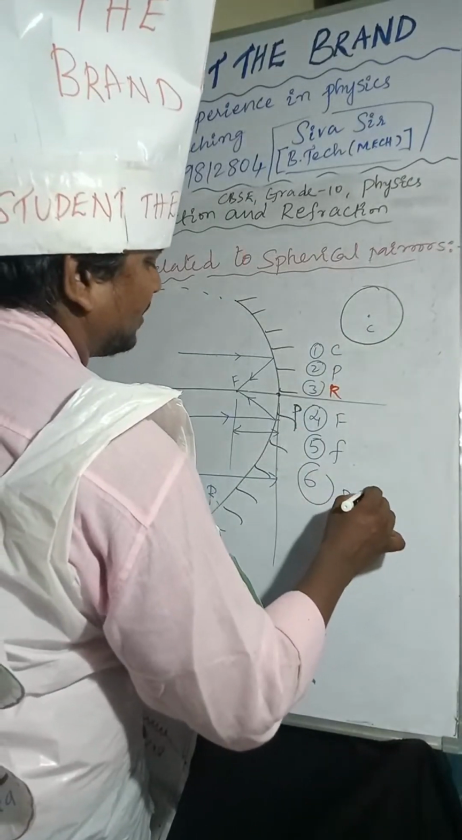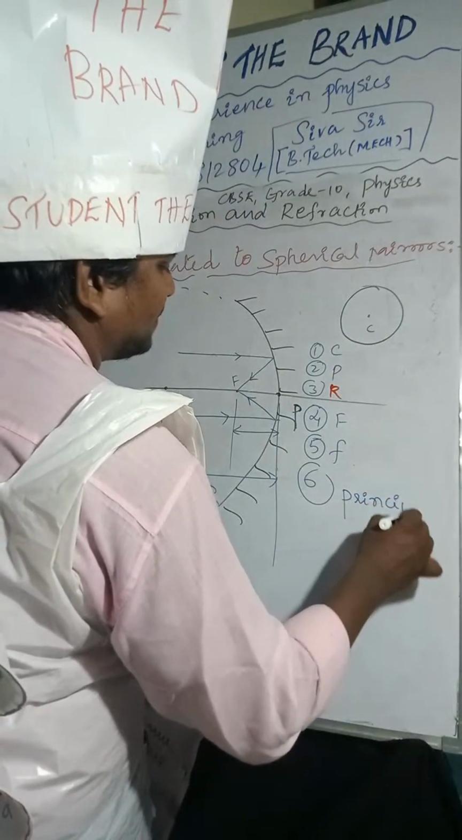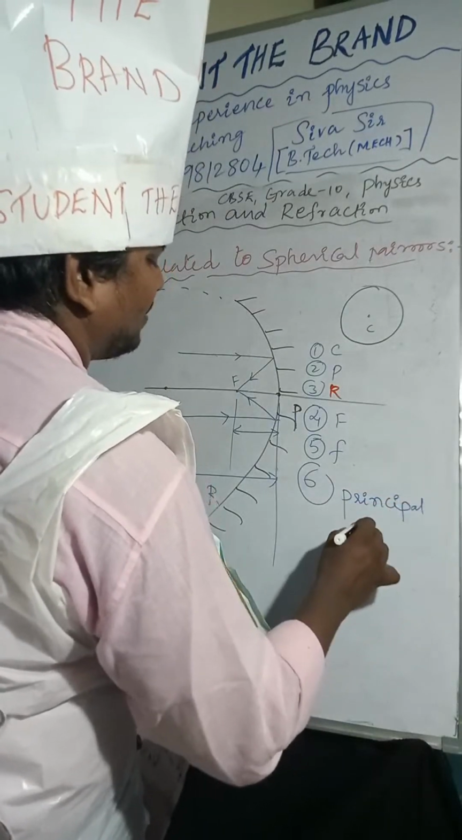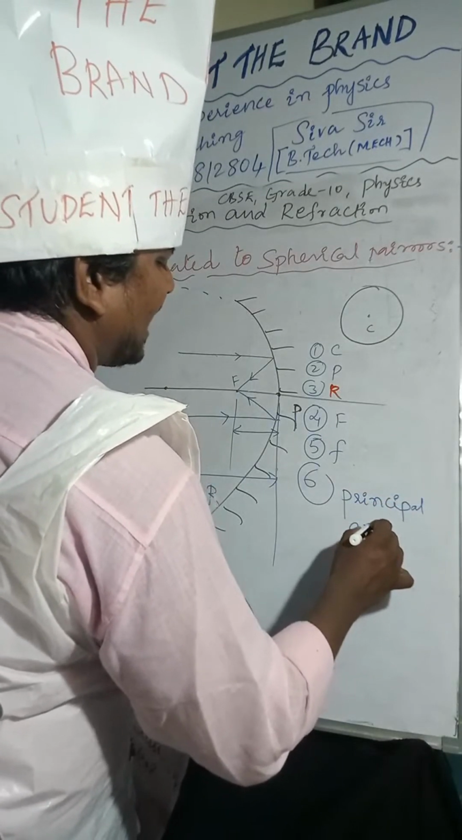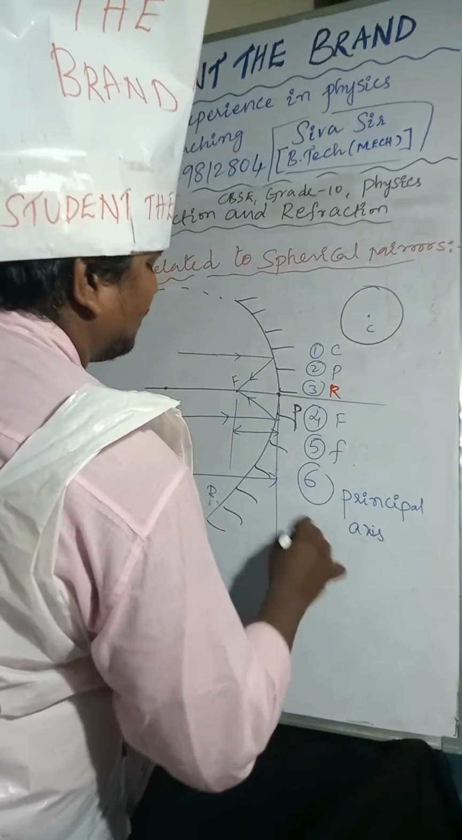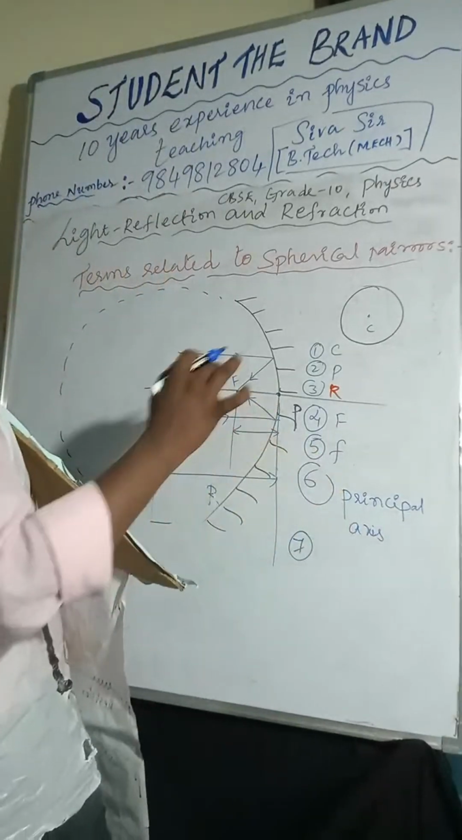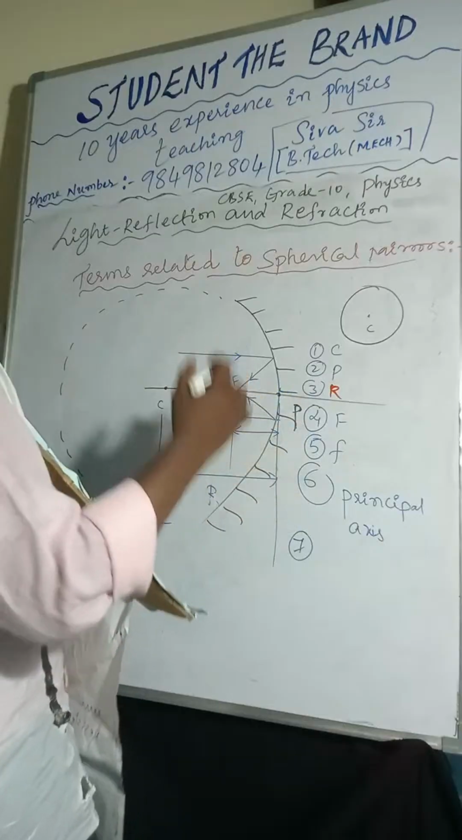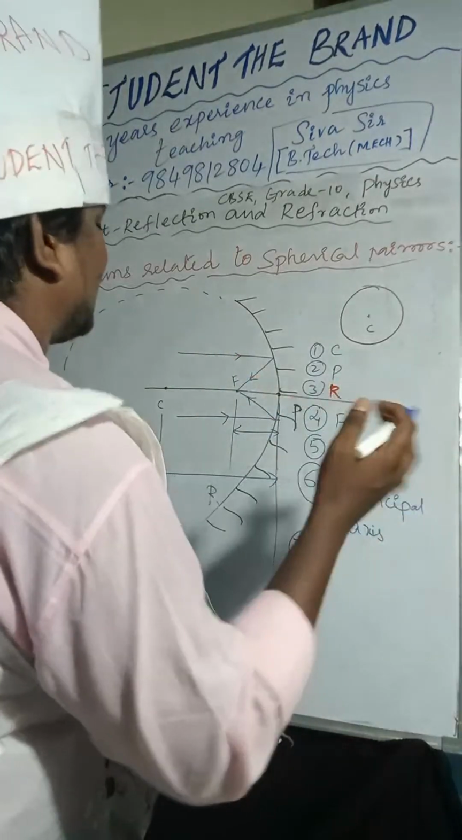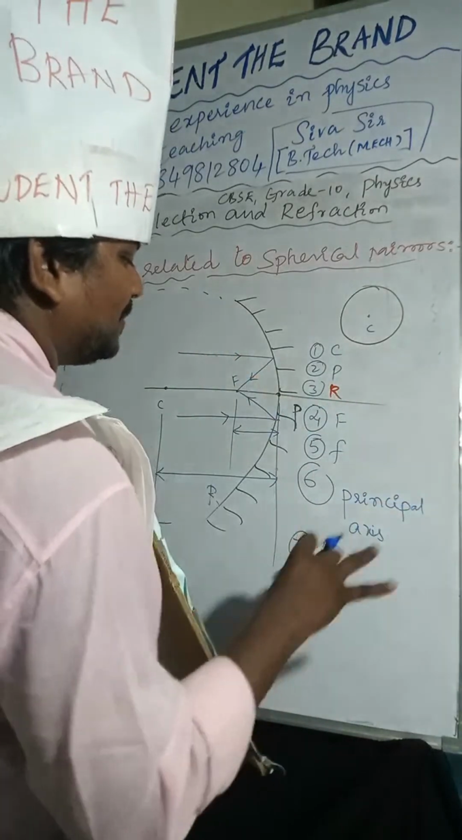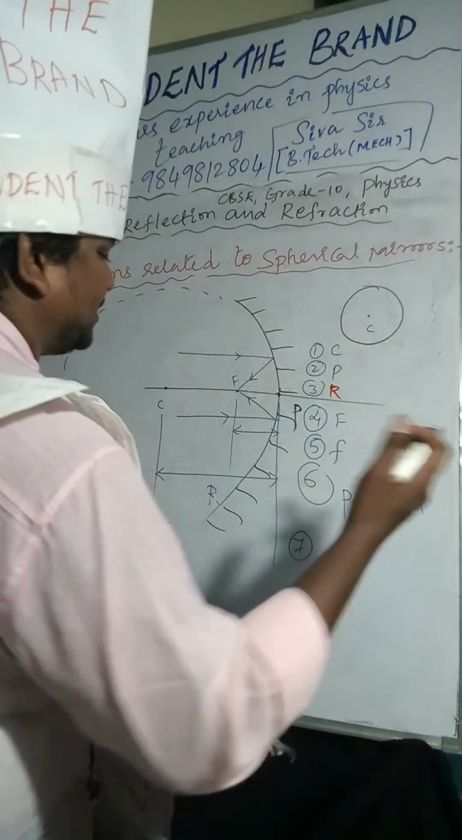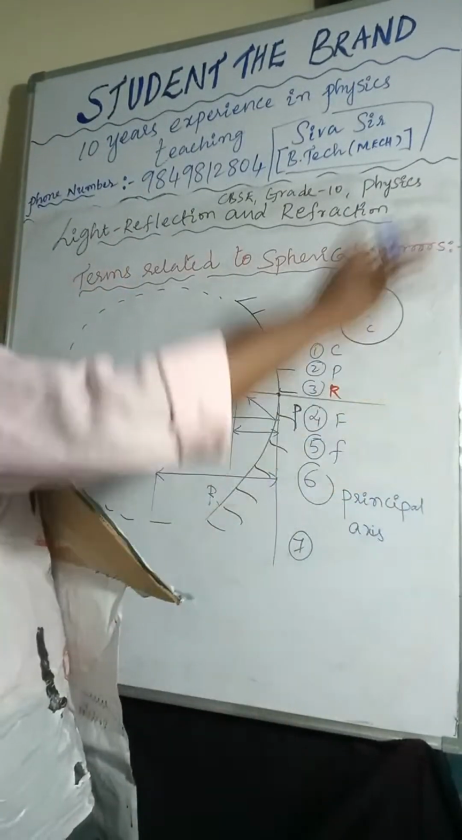Principal axis, I didn't write. Line joining of center of curvature and pole is called principal axis.